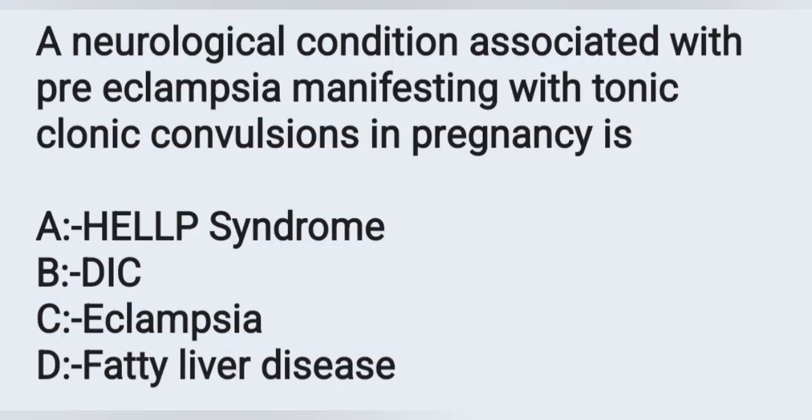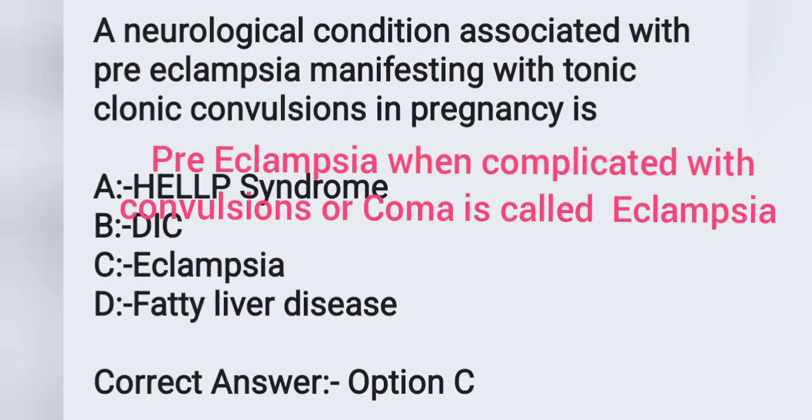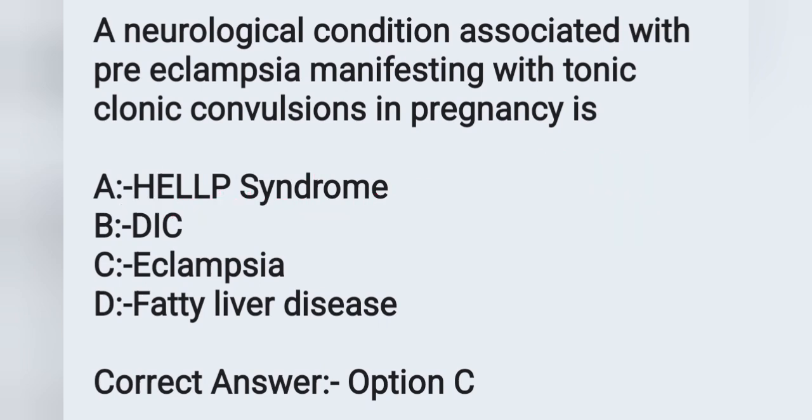A neurological condition associated with preeclampsia manifesting with tonic convulsions in pregnancy is? Options: Option A, HELLP syndrome. Option B, disseminated intravascular coagulation. Option C, eclampsia. Option D, fatty liver disease. The question: neurological condition associated with preeclampsia with convulsion is eclampsia. Option C is the correct answer. Preeclampsia, when complicated with convulsions or coma, is known as eclampsia. So here it is a direct question.